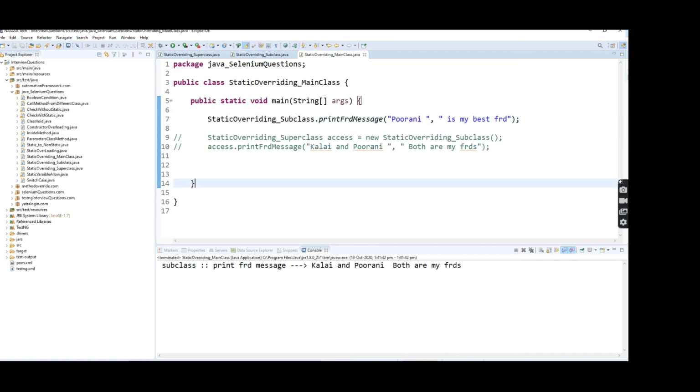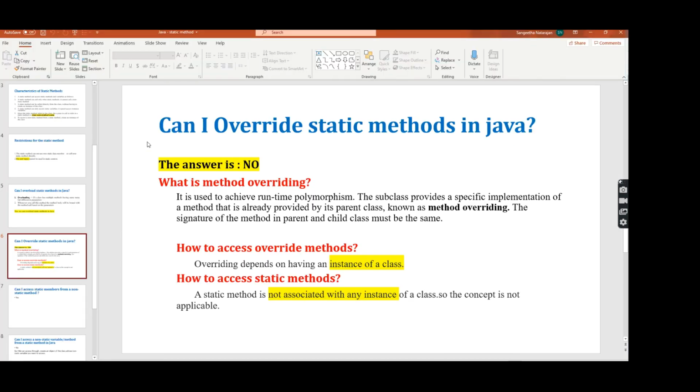We are getting the answer for the second question, which is: can I override a static method in Java? No. Why? Because how do we access an overridden method? By creating an instance of the class. But for a static method, we are not able to create an instance of the class. If you create an instance of the class, it will throw an error, because a static variable or static method always belongs to the class level. How can we access a static method? Using class name dot method name. In the same way, you can use class name dot static variable name.